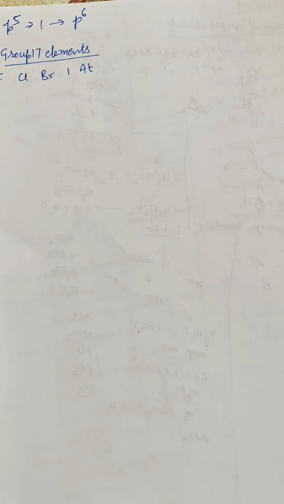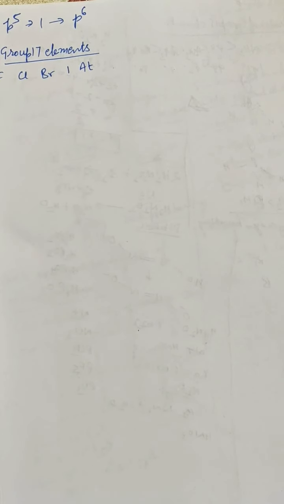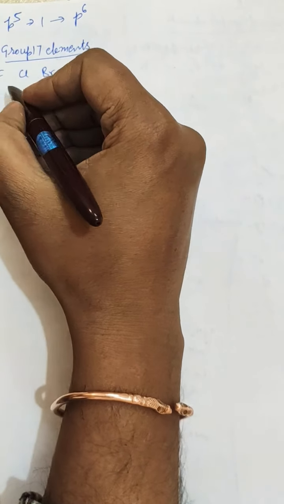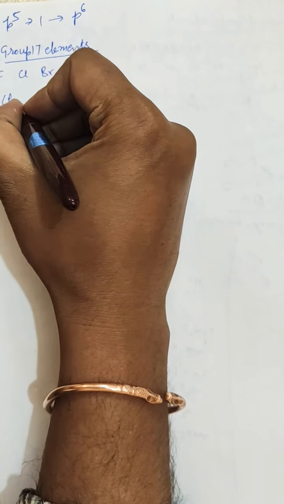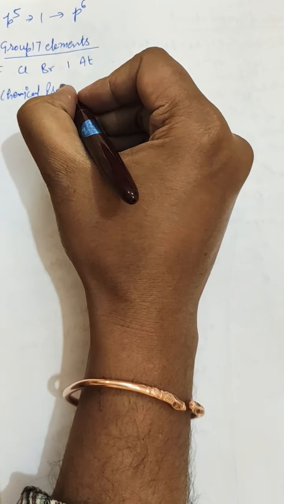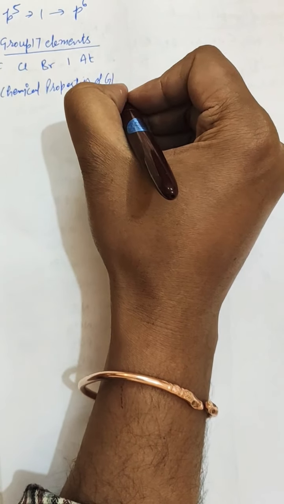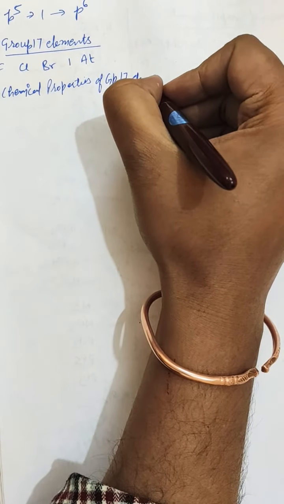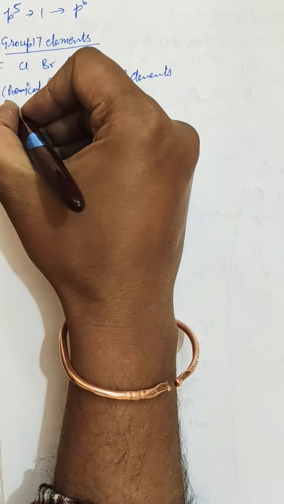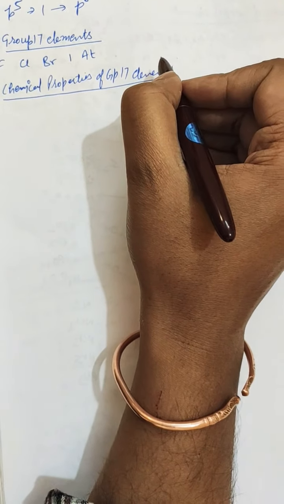After that we will study the different compounds of the 17th group elements, or we can say we will study the chemical properties of group 17 elements.